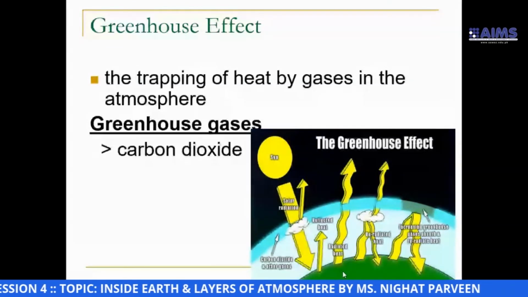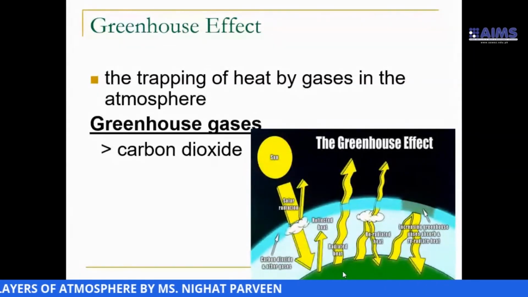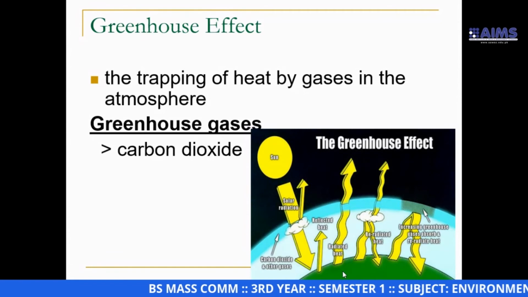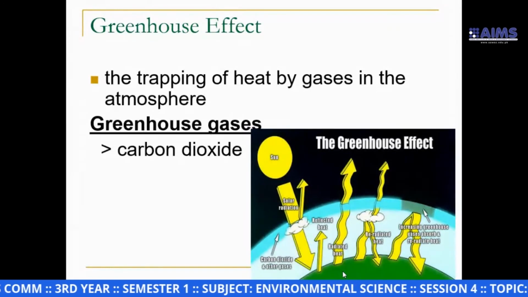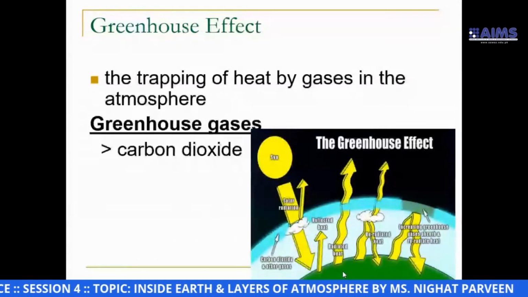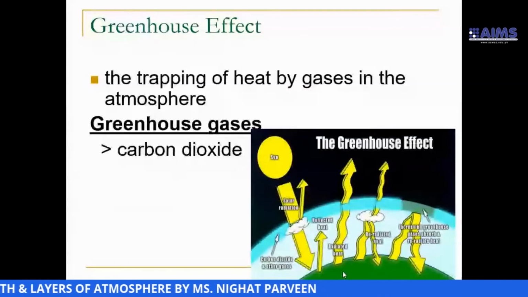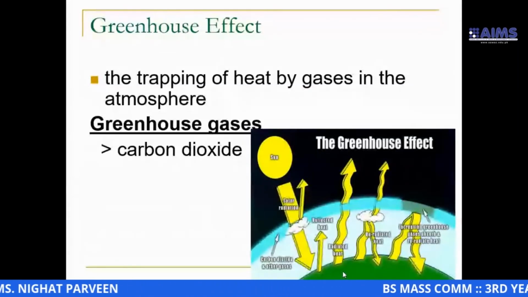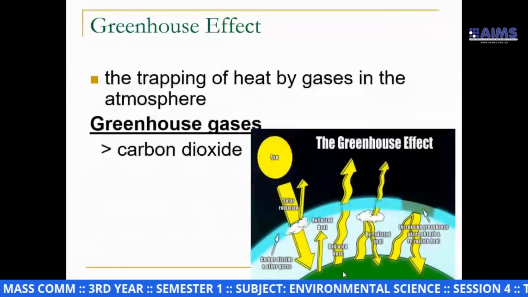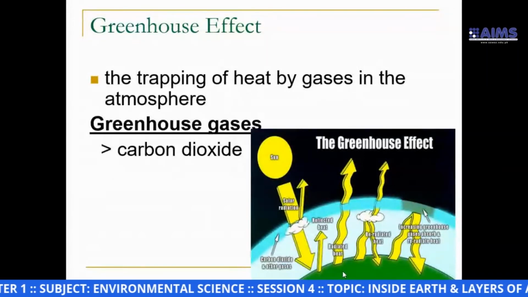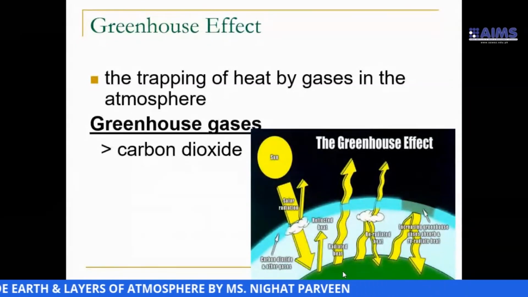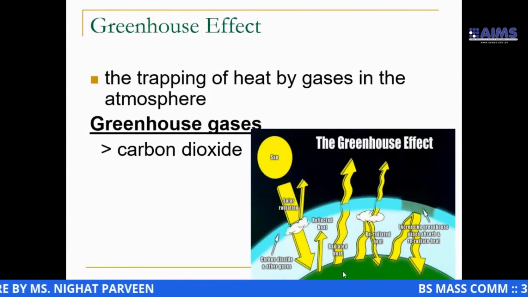Among these gases, we have carbon dioxide. If we look into the composition of atmosphere, we see carbon dioxide only in 0.03%. But if this level of carbon dioxide increases, it would cause global warming, because it is the topmost gas in producing the greenhouse effect, which ultimately leads to global warming.